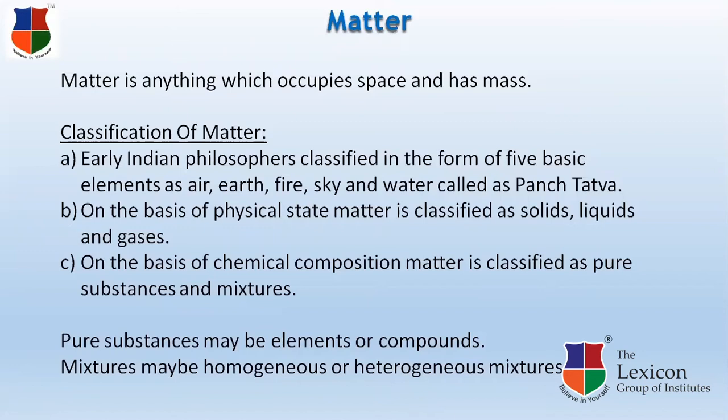Classification of matter. Earlier Indian philosophers classified matter in the form of five basic elements such as earth, air, fire, sky, and water, and they termed it as Panch Tattva. On the basis of physical state, matter is classified as solid, liquid, and gaseous. On the basis of chemical composition, matter is classified as pure substances and mixtures. Pure substances may be elements or compounds. Mixtures may be homogeneous or heterogeneous mixtures.